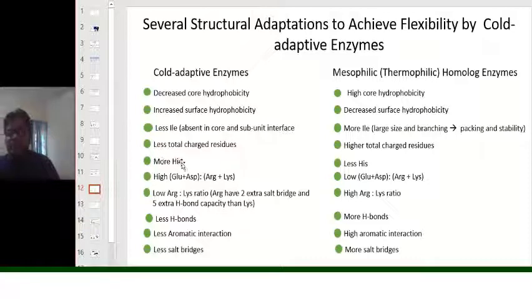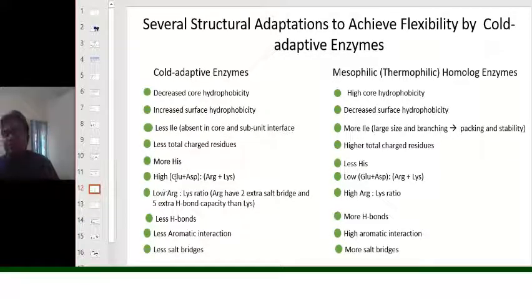Similarly, you can see that more histidine is incorporated into the psychrophilic enzyme structure, because histidine is less branched, it is not that hydrophobic, and it is also more flexible in comparison to the other hydrophobic residues.